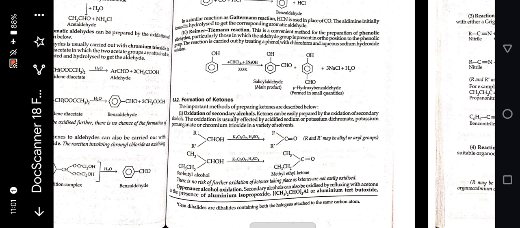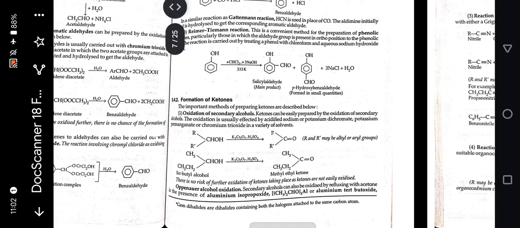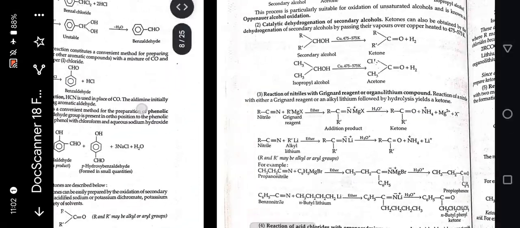The oxidation is usually effected by acidified sodium or potassium dichromate, potassium permanganate or chromium trioxide in a variety of solvents. There is no risk of further oxidation, as ketones are not easily oxidized. Oppenauer oxidation: secondary alcohols can also be oxidized by refluxing with acetone in the presence of aluminium isopropoxide or aluminium butoxide.